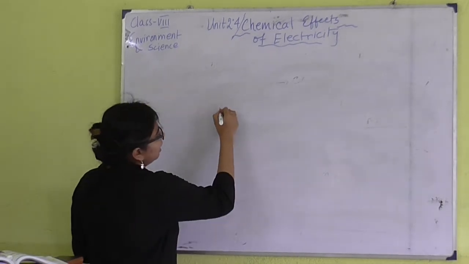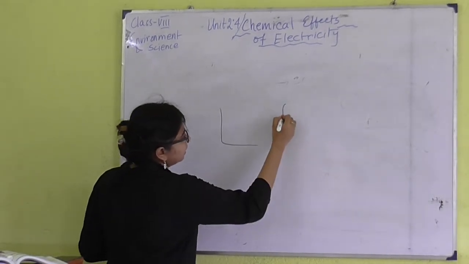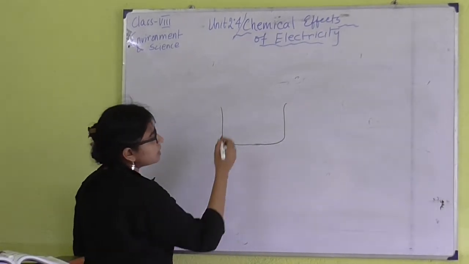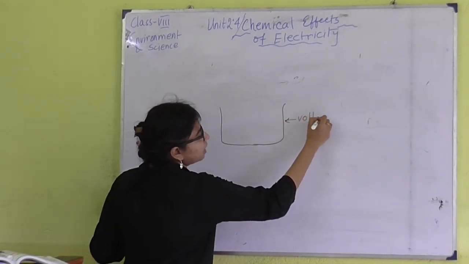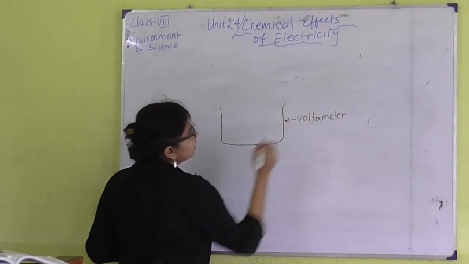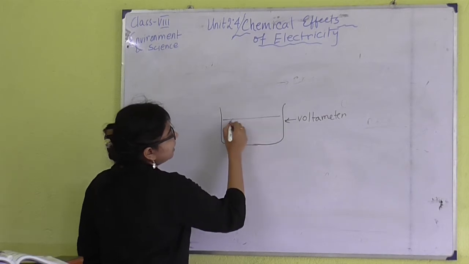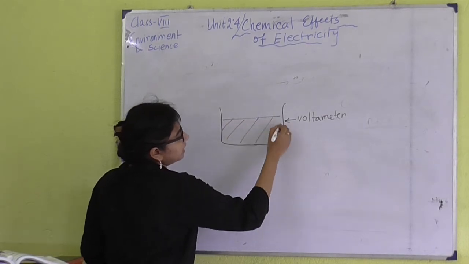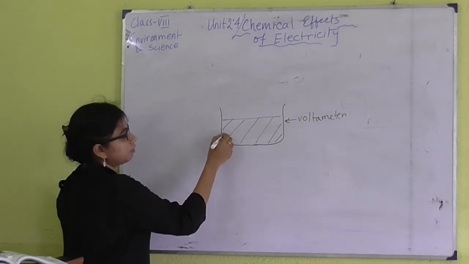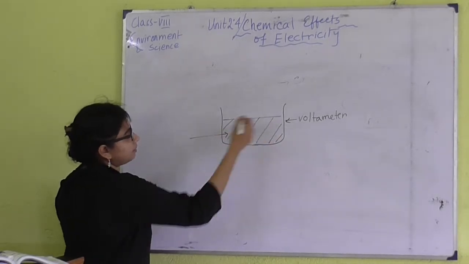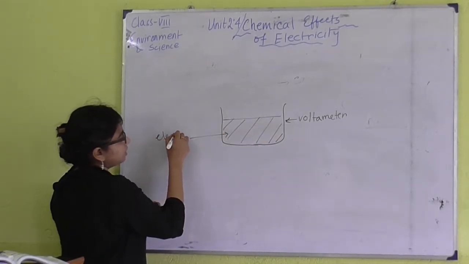First we have to take a container where the process is to be carried out, and this container is known as the voltmeter. Then we have to take the electrolyte in its molten state or fused state or in solution state.